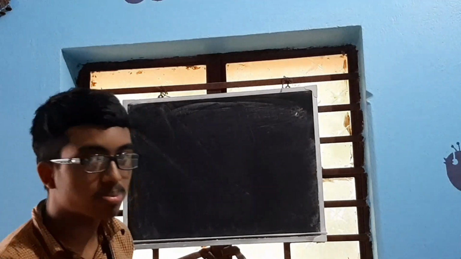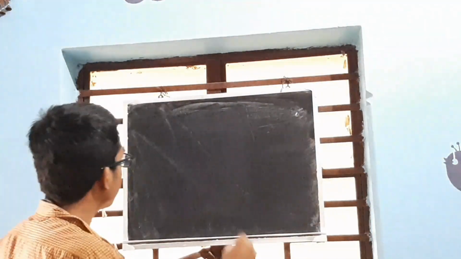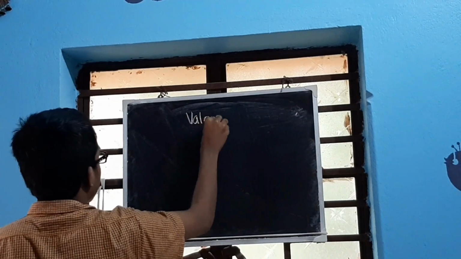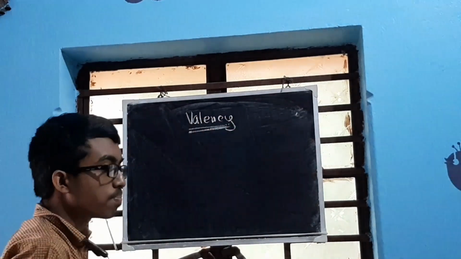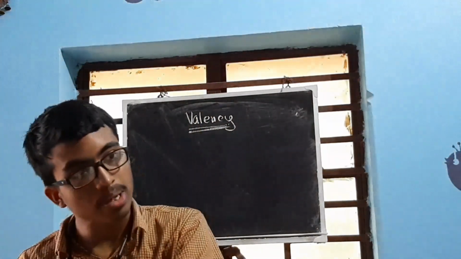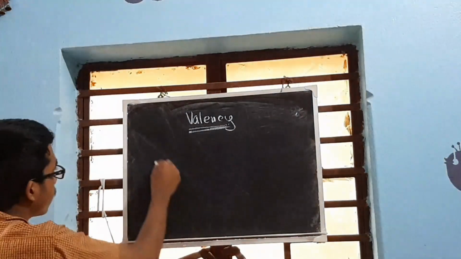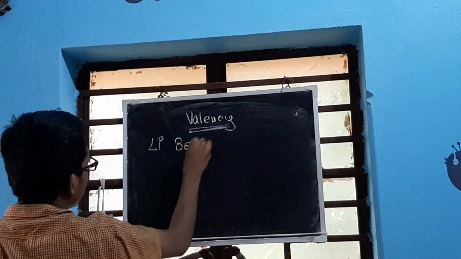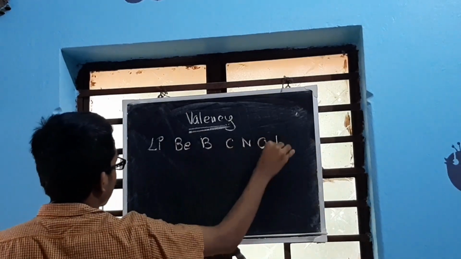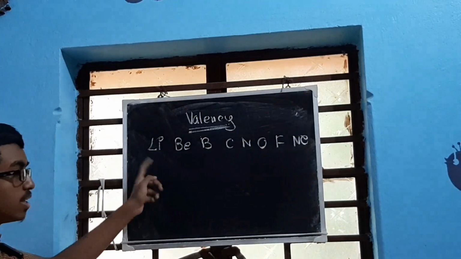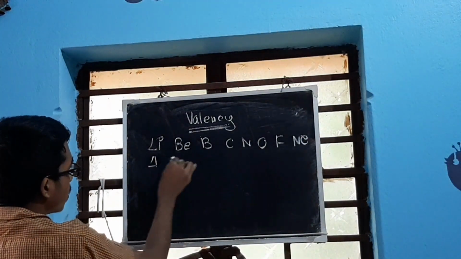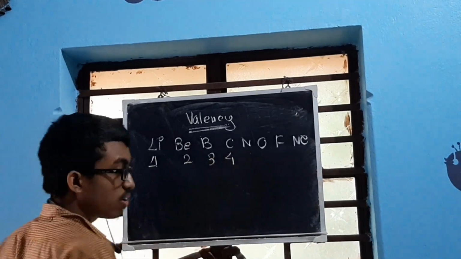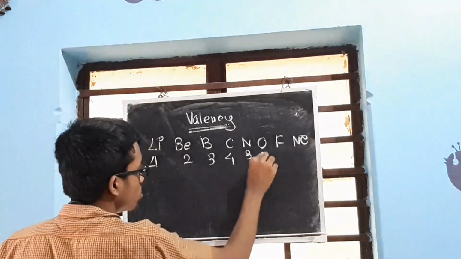Periodic property is a property that will gradually be changing. Before moving on to the periodic properties, the basic change is valency, the valency of an element. If you have seen a periodic table properly, the valency gradually increases, then comes back and decreases. How? Let's take the first period. Lithium, beryllium, boron, carbon, nitrogen, oxygen, fluorine, neon. Now check, in this case valency is how much? 1. This case 2. This case 3, 4. This is not 5. Nitrogen is not 5. Again 3, 2, 1, 0.